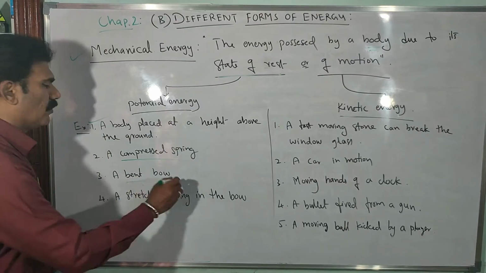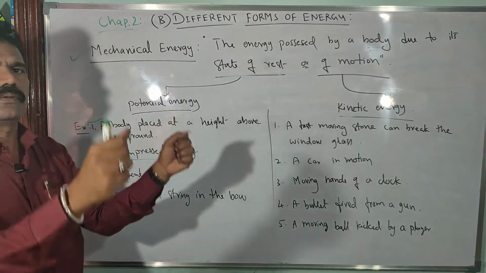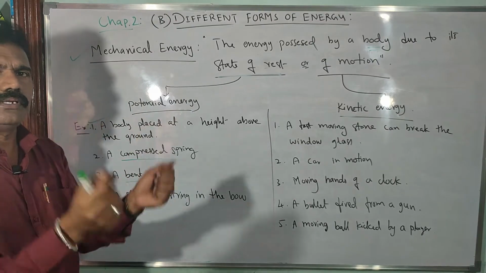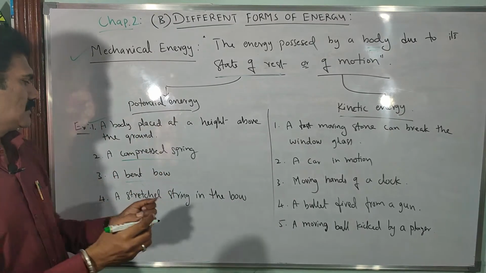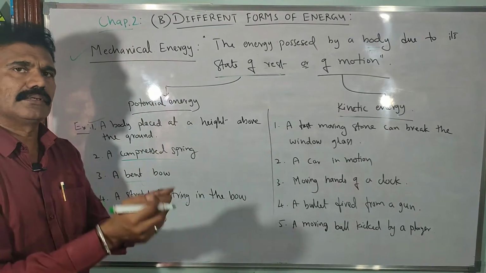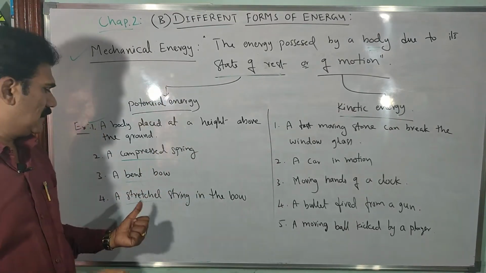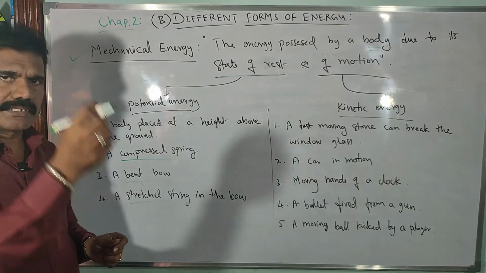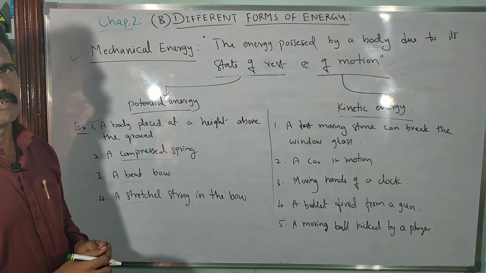Similarly, a bent bow. Forcibly you are bending a bow and it is tied to the string. So that bent bow will have certain energy, which is the potential energy. The stretched string also: forcibly you are bending the bow and tying a stretched string between the two ends of the bow. The string is also having the energy called potential energy.